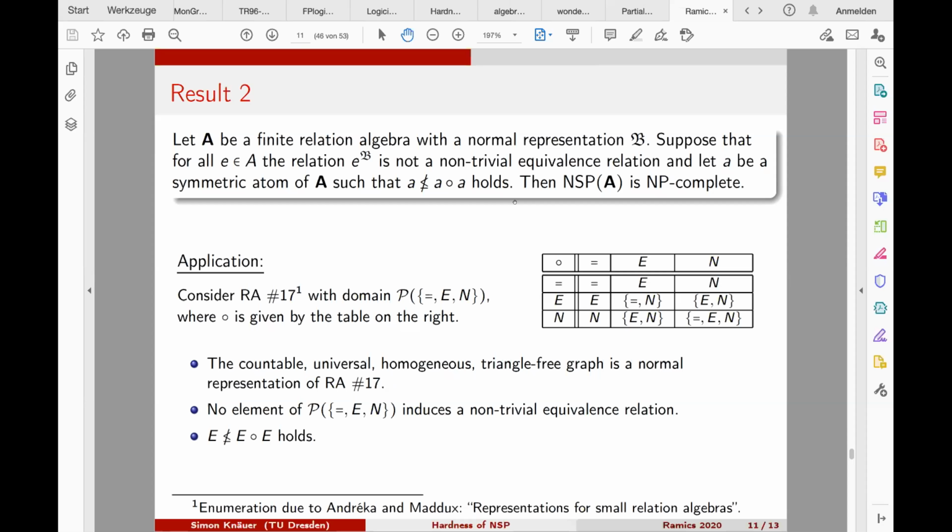This we have already seen. This corresponds to this triangle-freeness. And therefore we apply this result again and get that the network satisfaction problem of this relation algebra is NP-complete.